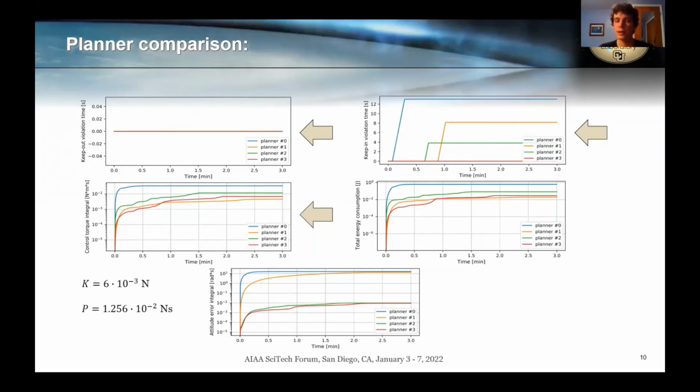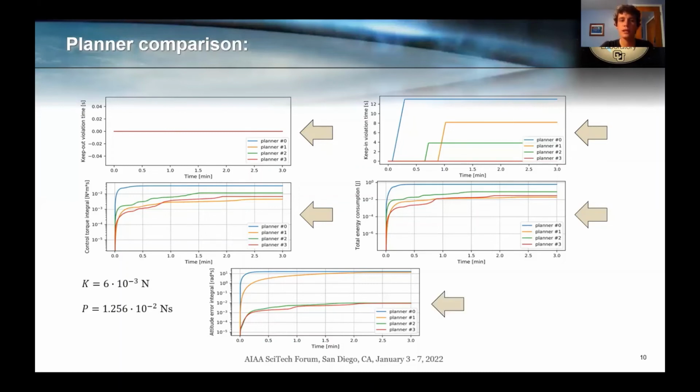And the reason why this happened is that the breadcrumbs approach used by Planar 1 consists in trying to have the spacecraft follow a series of attitude reference points, but the spacecraft is not able to do that. So what happens is that the simulation is smoothing the reference that is being fed to the attitude tracking module. And this is why ultimately the track trajectory is smoother and cheaper in terms of control torque required. And the same thing applies to the total energy consumption.